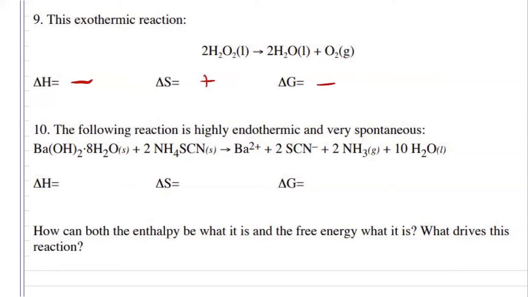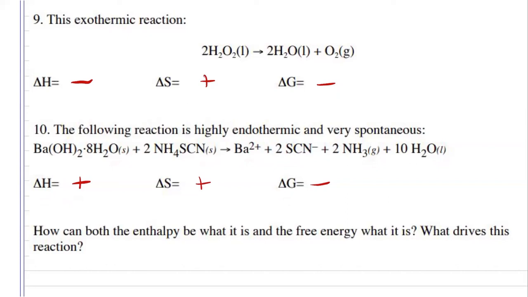Now for 10, we are given this large reaction, but we are told that it is highly endothermic and very spontaneous. Looking at our entropy, well, we're going from solids to, these are going to be in solution. That's going to be a gas, liquid. My entropy is increasing. So if I need to add energy, its entropy increases. How is it that it's going to be spontaneous?